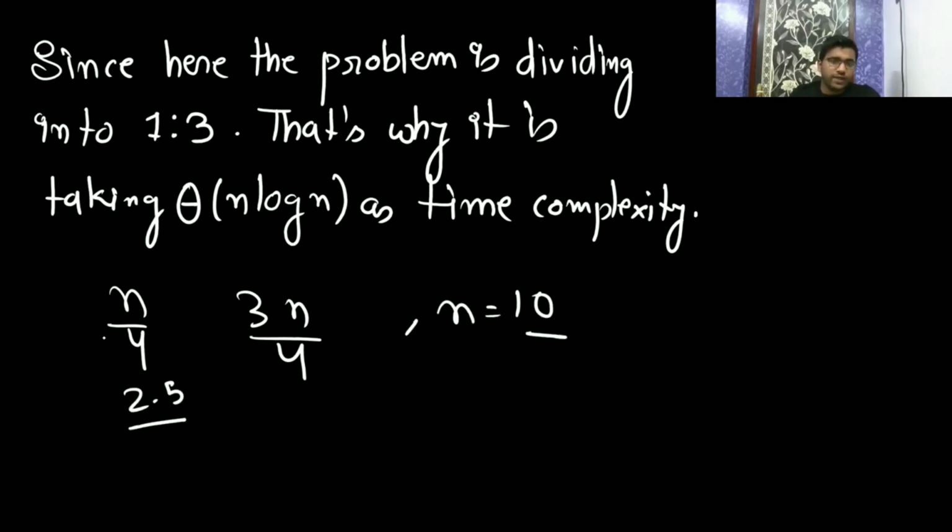See, when n is 10, 10 by 4 is 2.5, and 3n by 4 is going to be 7.5.